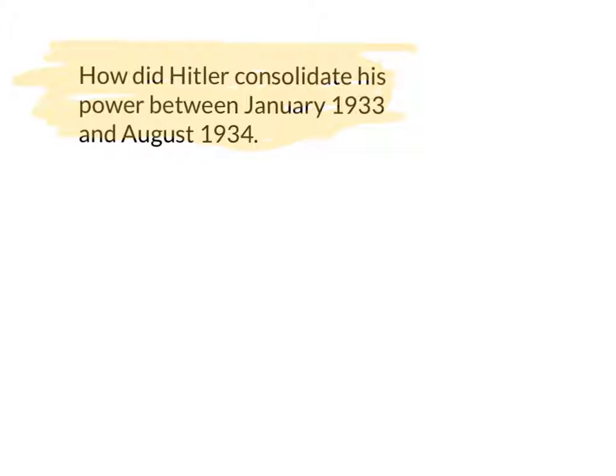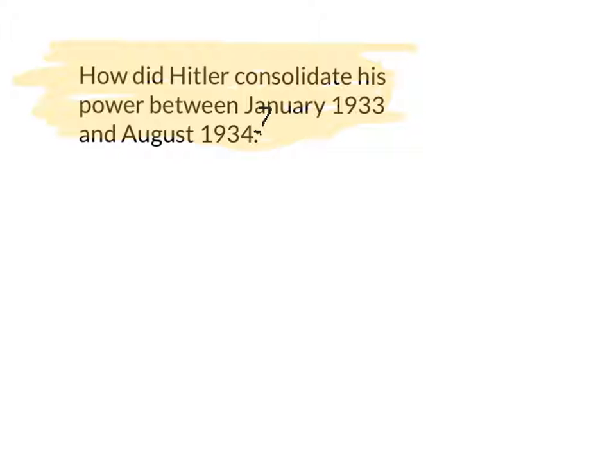We're just looking at this question here: how did Hitler consolidate his power between January 1933 and August 1934? Sometimes this word consolidate can cause problems and people don't understand it. It just means, how did Hitler strengthen his hold over Germany? How did he strengthen his position between January 1933 and August 1934?